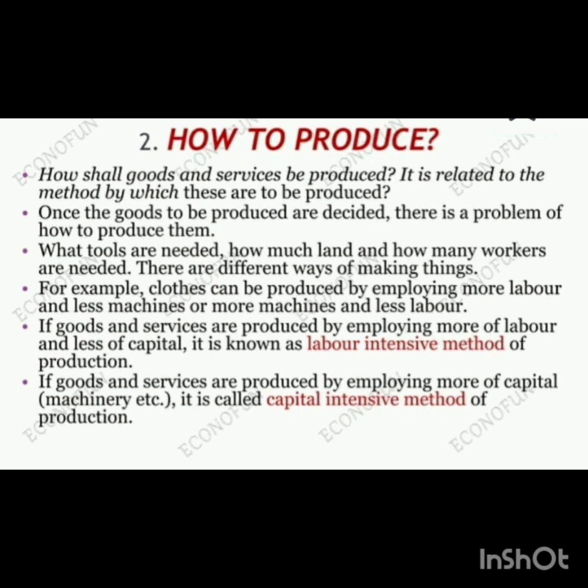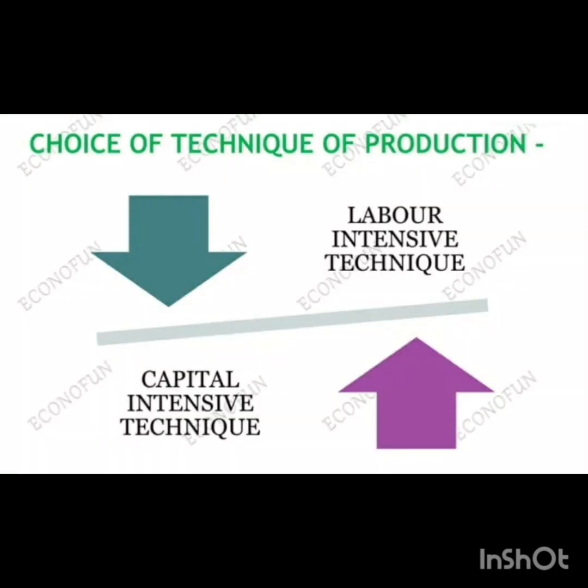Capital intensive technique includes production using machines. For example, to compete with international brands, the producer will choose capital intensive technique. You can see here the technique of production: the capital intensive technique will be a little bit down and the labor intensive technique is high.